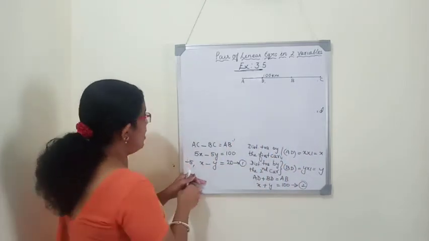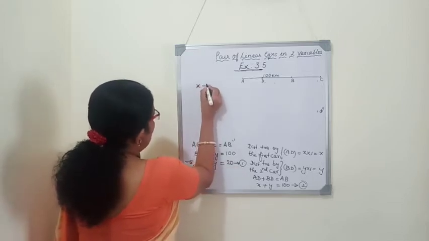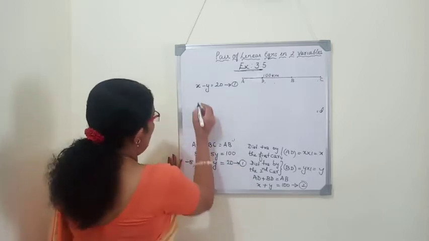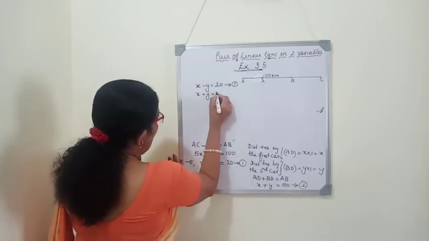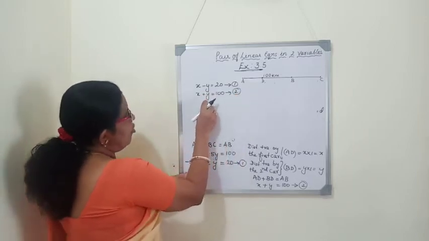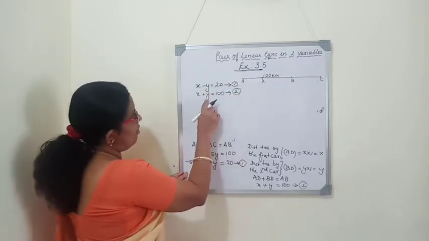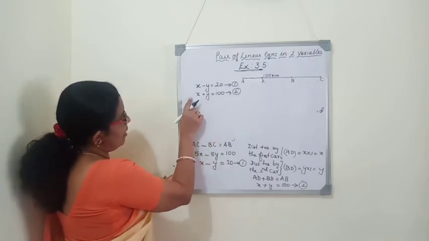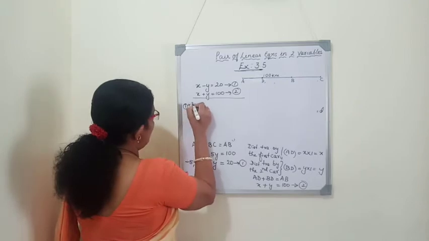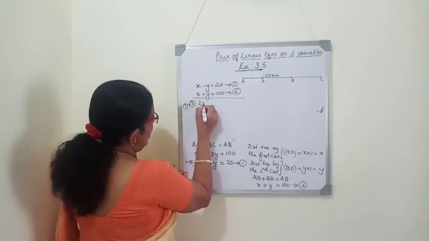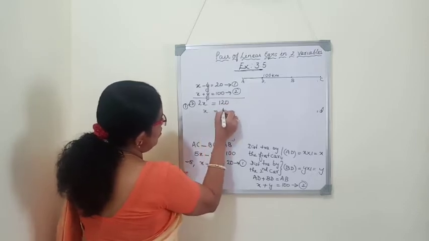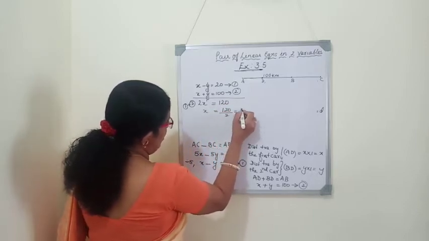So the first equation is x minus y is equal to 20, Equation 1. Second equation, x plus y is equal to 100, Equation 2. Here, as the signs are opposite for y, we can add so that y will be eliminated. Or if we subtract the equations, x will be eliminated. We will add the equations. Equation 1 plus 2: x plus x is 2x, y cancelled, 120. x is equal to 120 by 2, which is 60.